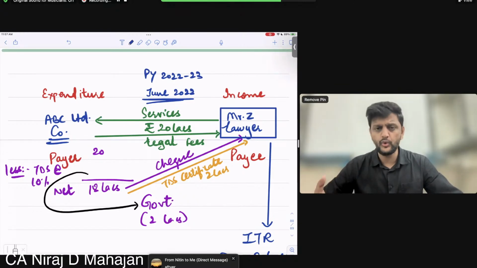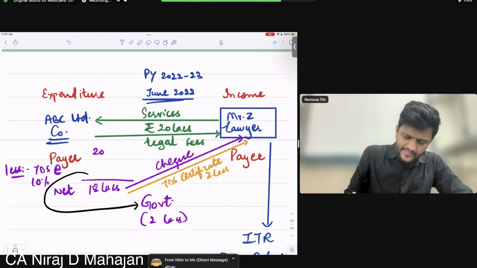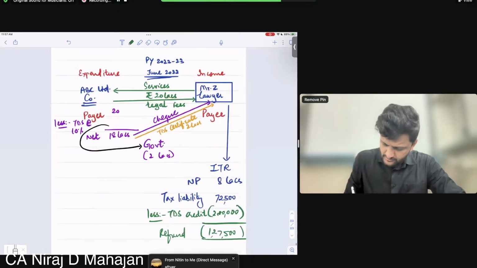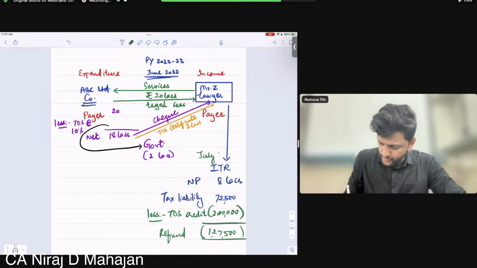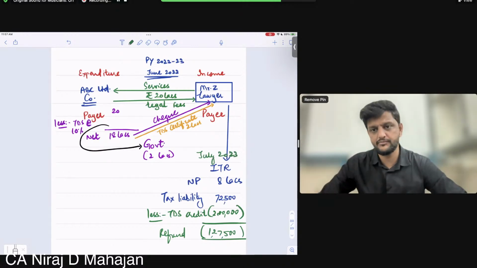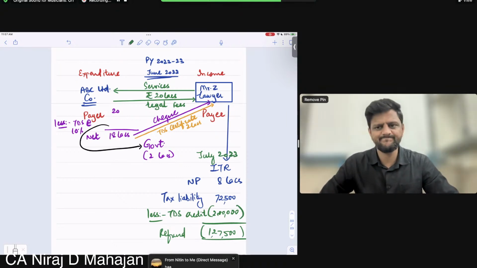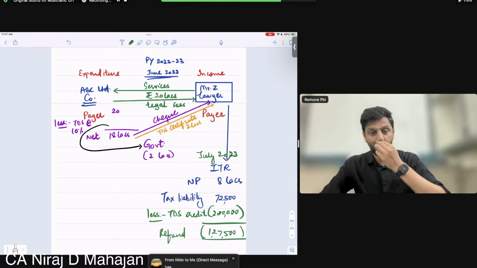June 22. So in a way, bacho, understand, I will be filing my income tax return in July 2023. I'm just giving you a very simple example. Government, bacho, got to use the money free of cost for almost 1 year. Yes or no?